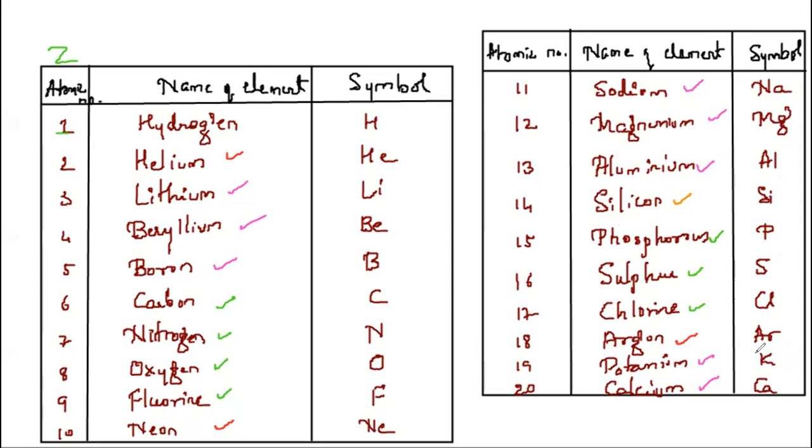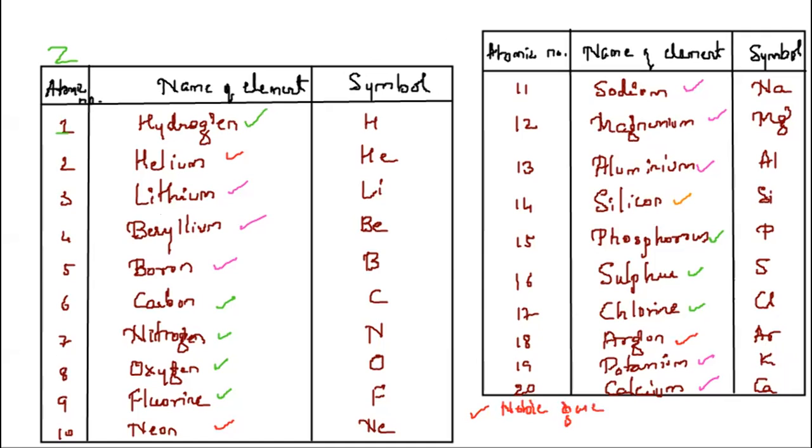These are all elements, out of which hydrogen we have studied separately. Helium, neon, argon, which are marked in orange color, are called noble gases. You will study them in detail in your next year classes. They are called noble gases.